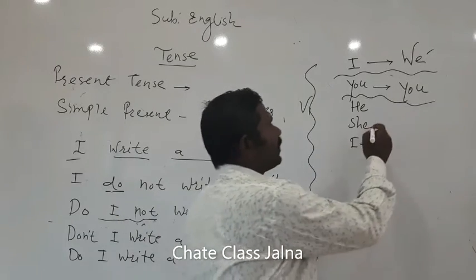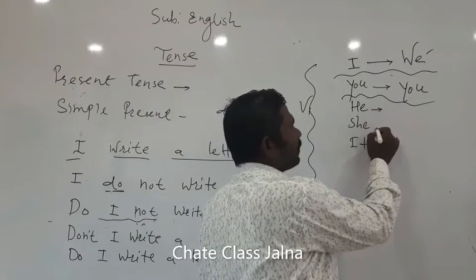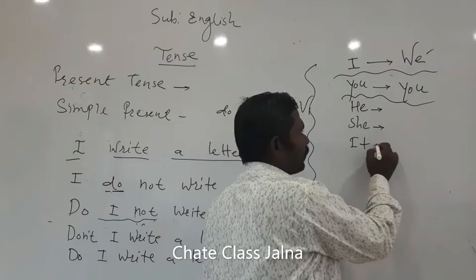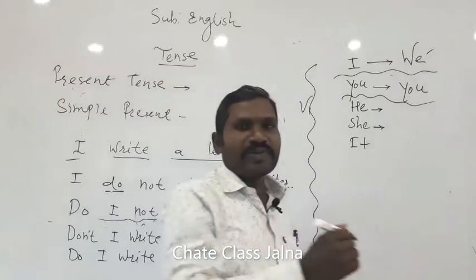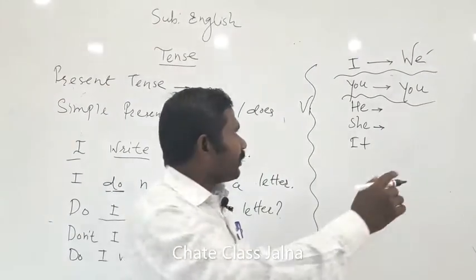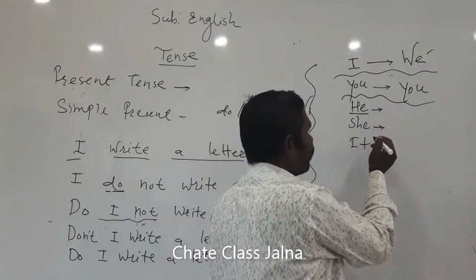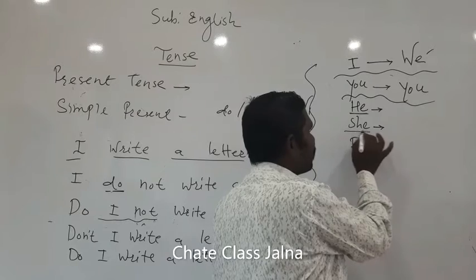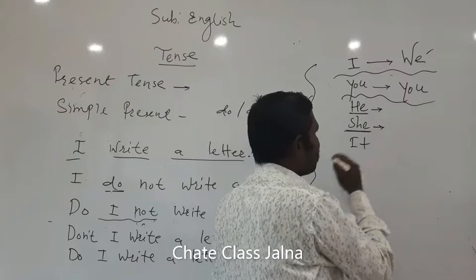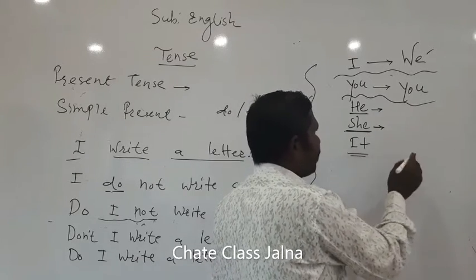Then in third person, we are talking about the third party. He is not a speaker, he is not a listener. He, it might be a woman or any lady, any girl, she is there, and it, the baby or something else.